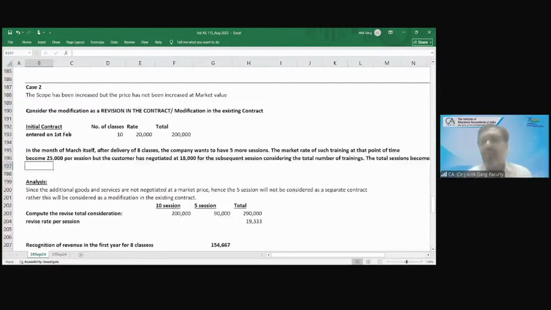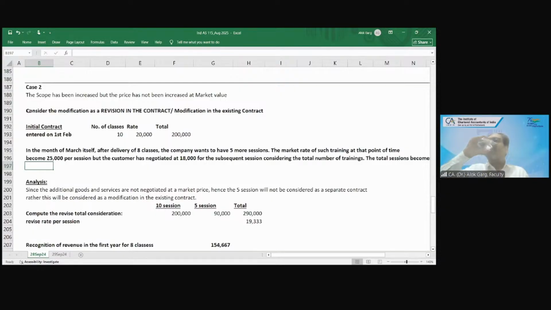the customer told, see, I have paid you 20,000 rupees for the first 10 sessions. But now these are 15 sessions, not 5 additional, 15 total. So what I'll pay you, while I know the market rate is 25,000, is only 18,000 rupees for the remaining 5 sessions. So tell me whether these remaining 5 sessions will be considered as a new contract at the rate of 18,000,